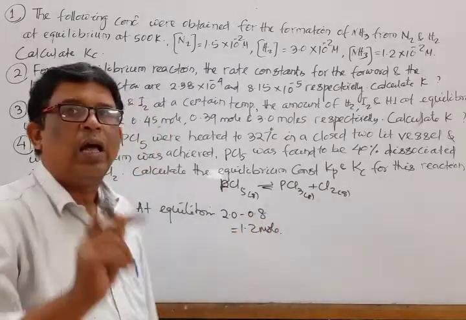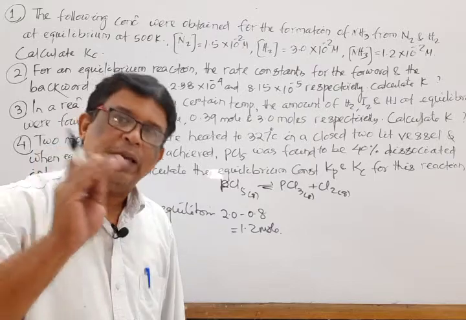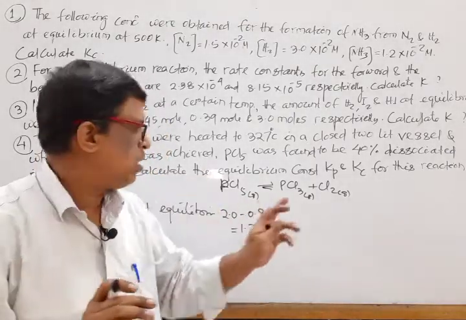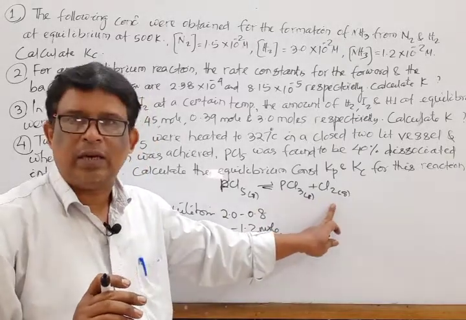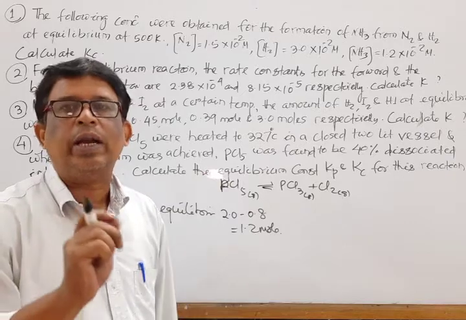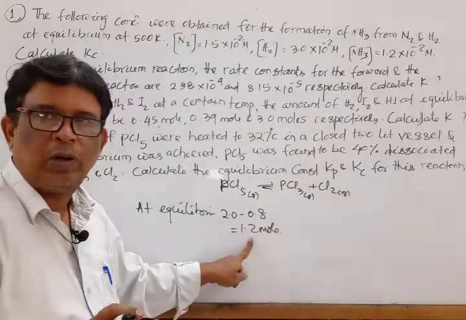I repeat again, according to the question, at equilibrium, 40% of the initial PCl5 is dissociated to PCl3 and Cl2. So 40% of 2 mole is 0.8. That is lost. So what is left? 2 minus 0.8, that is 1.2 mole.